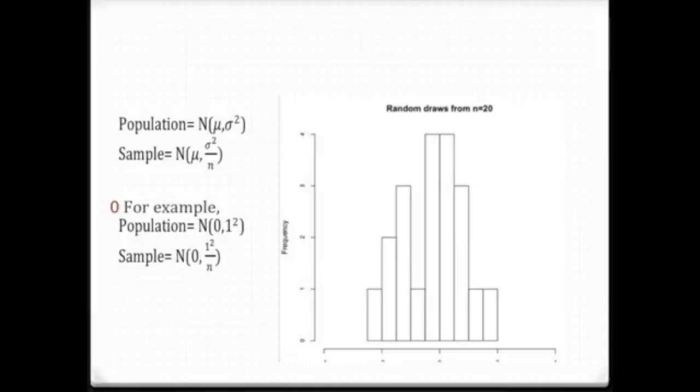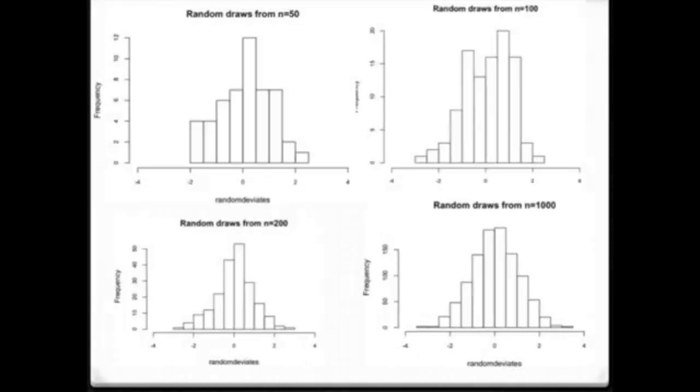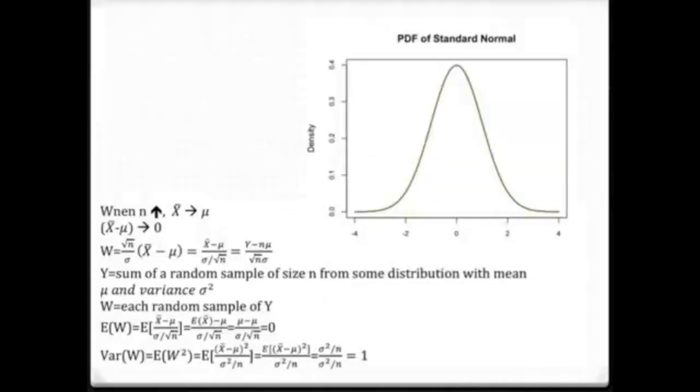Let's look at this example now. This is the standard normal distribution. Here we plot the sample distribution at different values of n. This picture is when n equals 20. Then n is 50, n equals 100, n equals 200, and there is also n equals 1000. You will easily find the distribution is getting closer to a bell shape, more and more like a standard normal distribution. That is its population distribution. Here you will see the curve of the standard normal distribution. When n becomes larger and larger, the sample mean will be very close to the population mean. The subtraction of the two will also get closer and closer to 0.